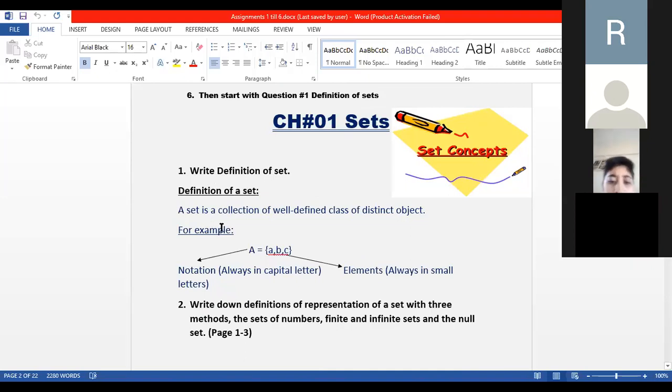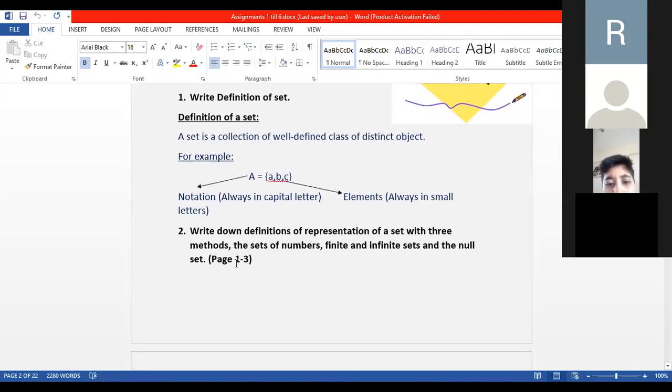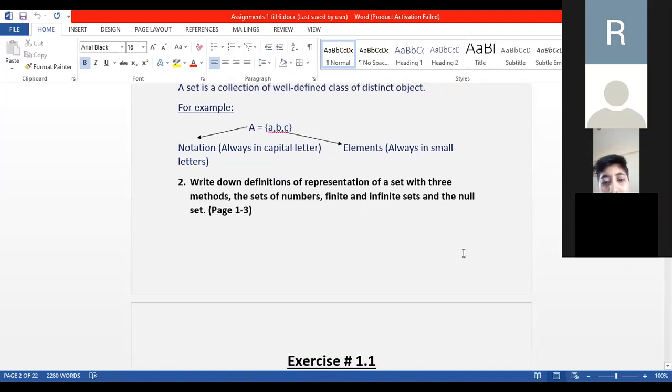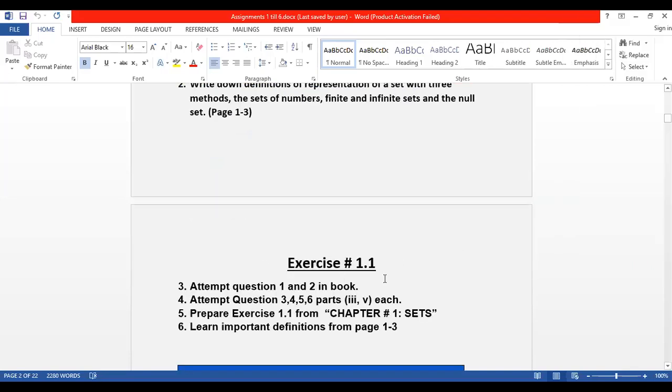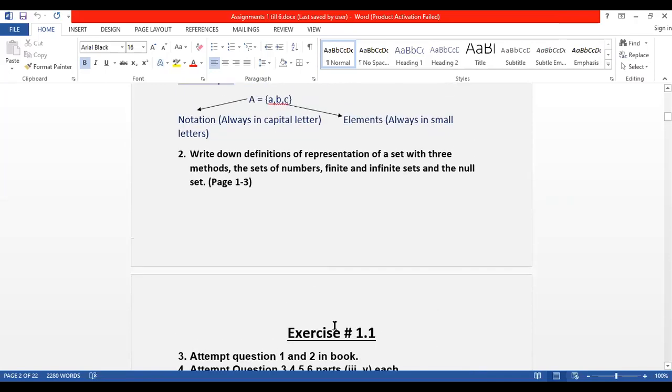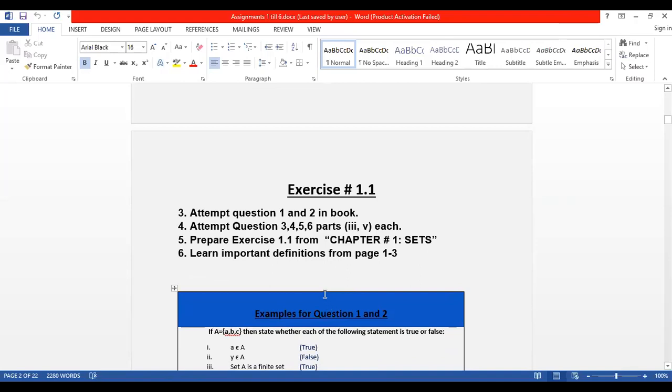You have to write question number 1 and then write down the definitions from page 1 till 3. You have to write these definitions which are given in your book. Okay. Now, in exercise 1.1, questions 1 and 2 must be done in your book, and questions 3, 4, 5, 6, parts 3 and 5 of your book, you have to do in your copy. Okay, attempt these questions 3, 4, 5, 6, parts 3 and 5 each.